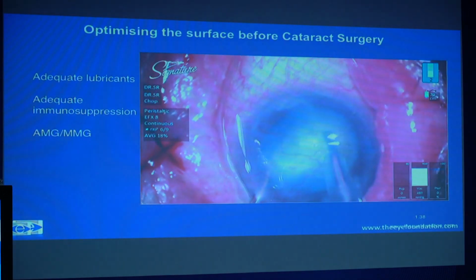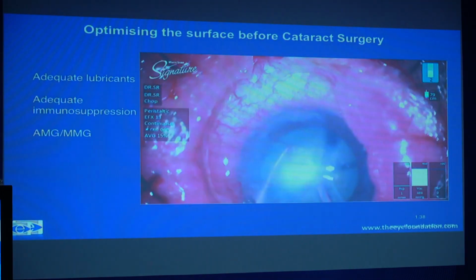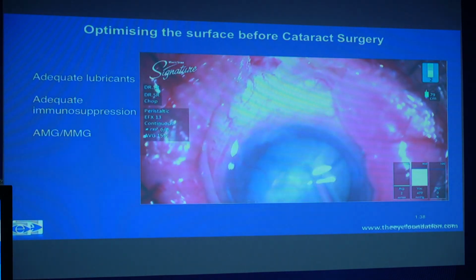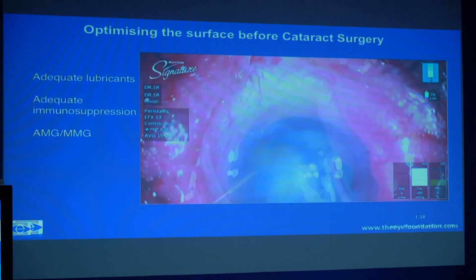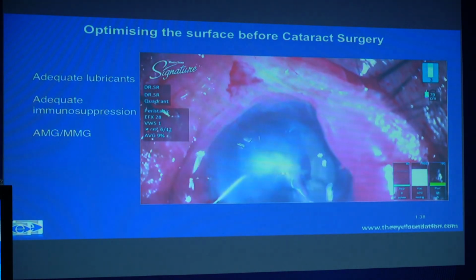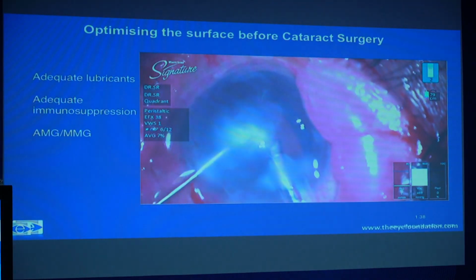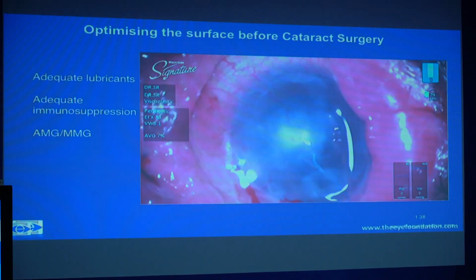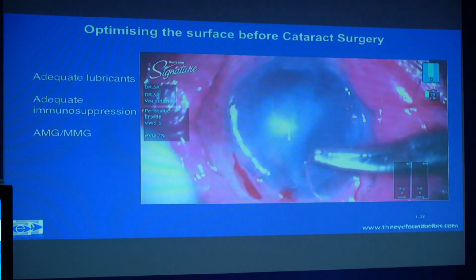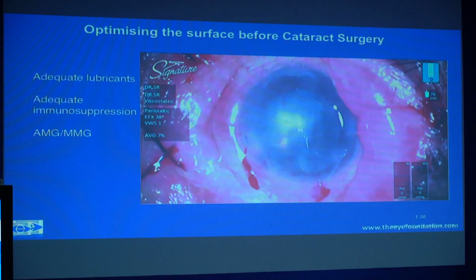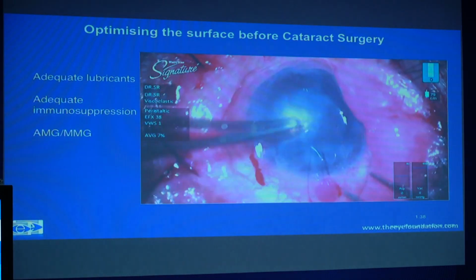All you have to do is probably tilt the globe a little away from the direction of the scar and ensure that you have good chopping techniques, ensure the pieces are completely separated before you go ahead with the phacoemulsification itself. And you can implant an IOL of your choice, definitely no premium IOLs in such situations, and always suture the ports, as the integrity and the tensile strength of the cornea can be compromised in some of these conditions.